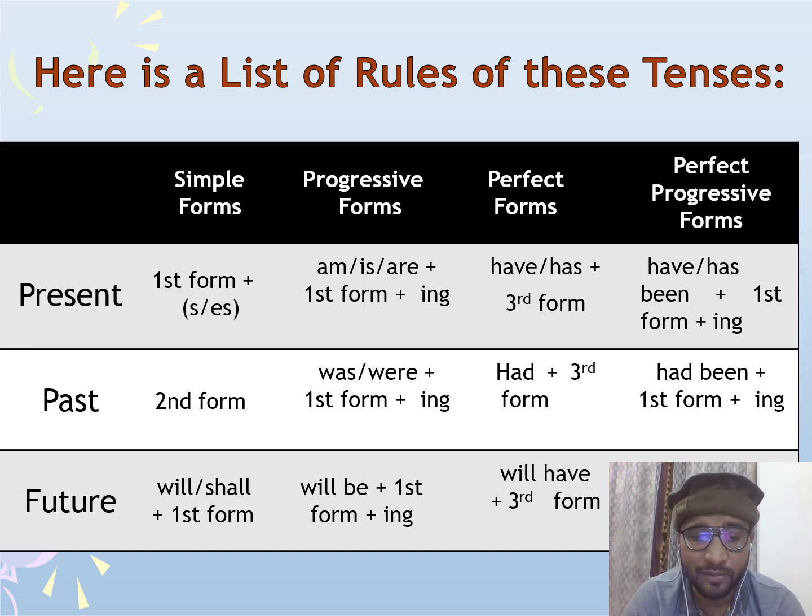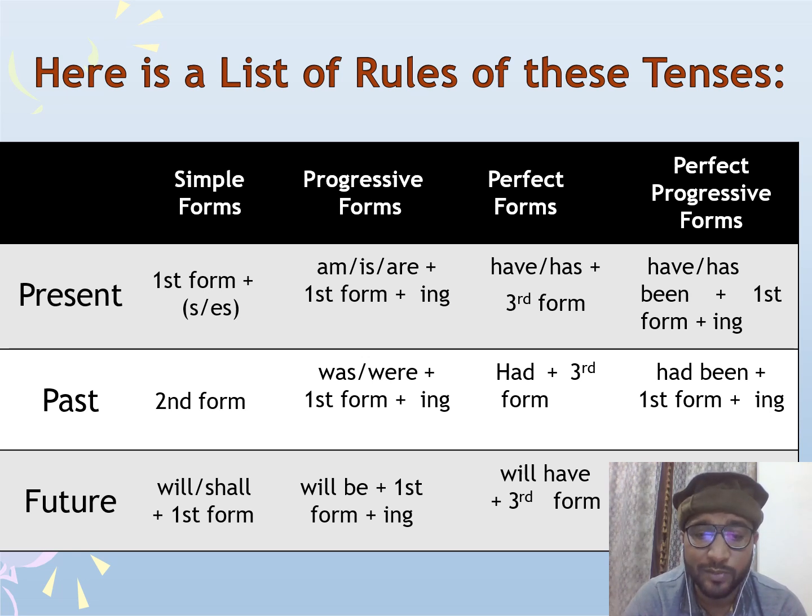Now let's come towards the future. In future simple, we use the helping verb will or shall. And here I would like to mention one thing, that shall is old-fashioned. A lot of people are not using shall anymore. But if you use shall, shall is used with I and we. For example, I shall and we shall. And with the rest of the subjects, we use will. But nowadays, people are using will with all the subjects altogether. So there's no problem. And with will, we use base form of the verb. So this is future simple.